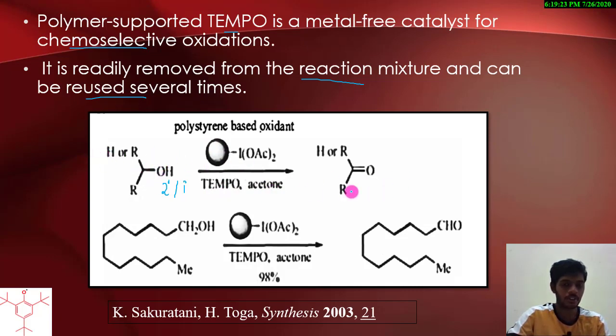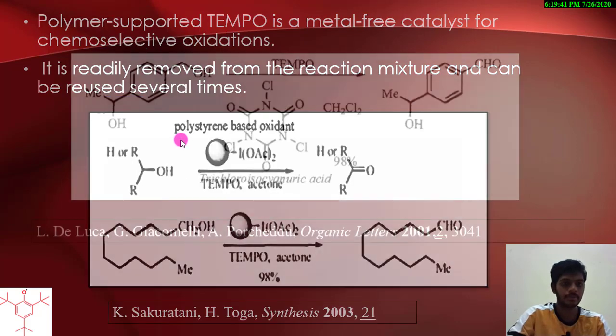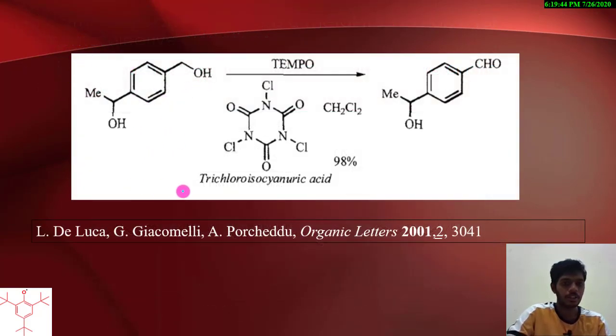This alcohol is oxidized, and you see this example. This is a primary alcohol, which is CH2OH. In presence of polystyrene based oxidant, with TEMPO as a reagent and acetone as a solvent, this alcohol is converted to aldehyde. So this is an example which is taken from Organic Letters. The primary alcohol is converted to its aldehyde in presence of TEMPO and trichloroisocyanuric acid. This is the structure of this acid. In presence of DCM, the oxidation happens.